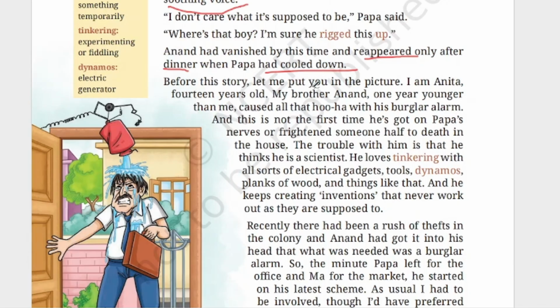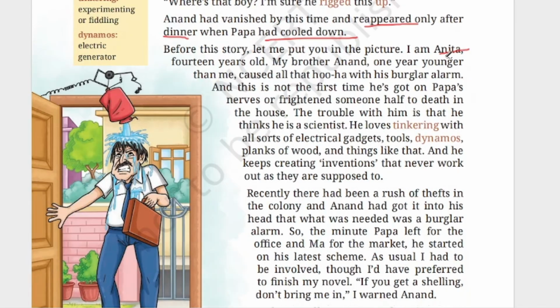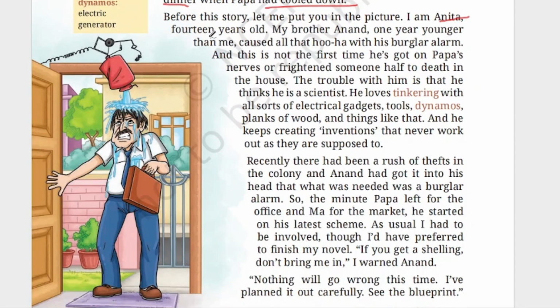Before this story, let me put you in the picture. I am Anita. So who is telling the story? Anita is telling it. Anita is the sister of Anand. I am Anita, 14 years old. My brother Anand, 1 year younger than me. So brother Anand is younger than me. That is, she is 14 years old. Then he is 13 years.